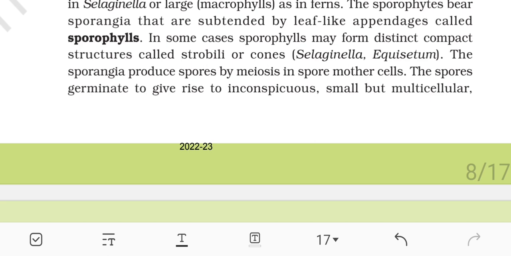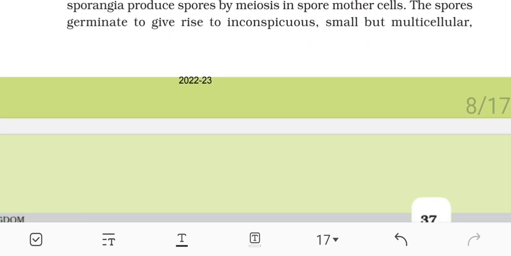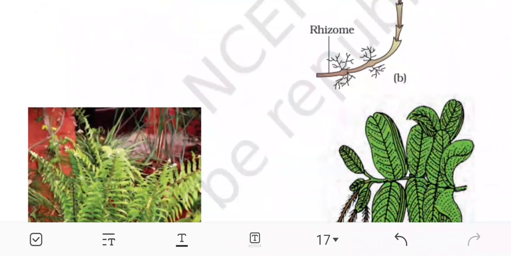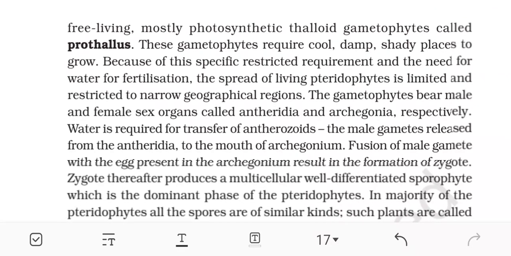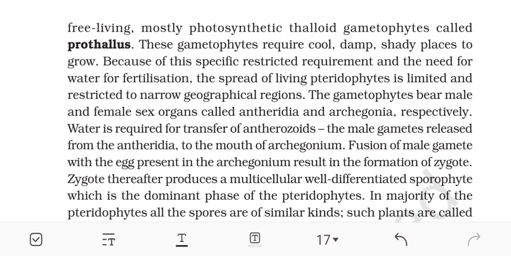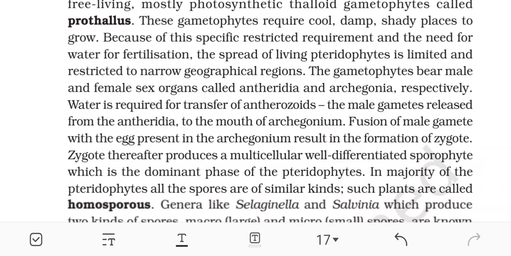The spores germinate to give rise to inconspicuous, small but multicellular, free-living, mostly photosynthetic thalloid gametophytes called prothallus. These gametophytes require cool, damp, shady places to grow. Because of these specific restricted requirements and the need for water for fertilization, the spread of the living pteridophytes is limited and restricted to narrow geographical regions.